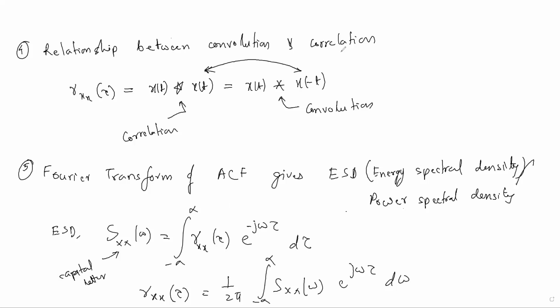So these five properties I have given in case of autocorrelation. All the properties are important. You should know the definition of autocorrelation and these properties so that you can solve problems very easily. What is energy spectral density? I will explain in the coming classes. Is there any doubt till now?